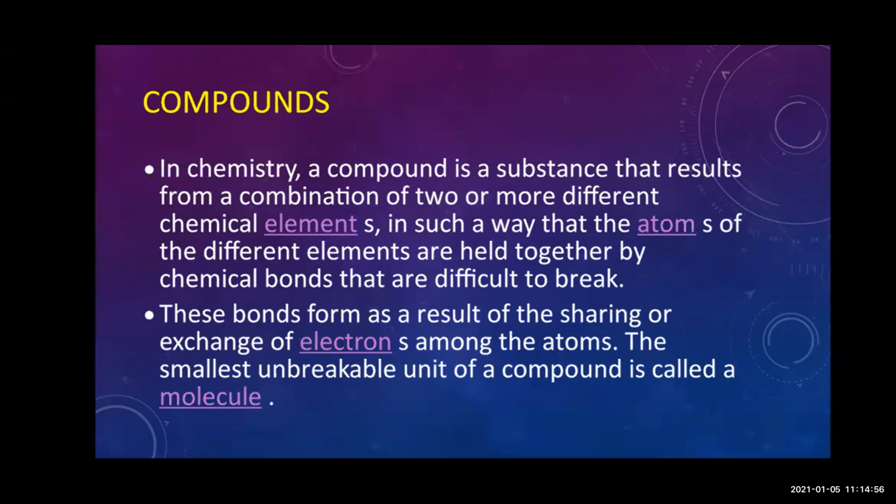Now the next is compound. In chemistry, a compound is a substance that results from the combination of two or more elements. In the previous slide, I told you the definition of compound. It is the combination of two or more elements. Now you have seen the elements in the previous slide.